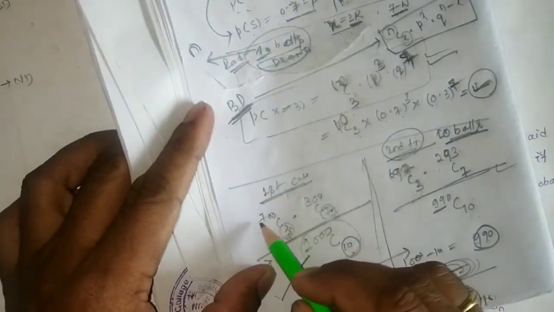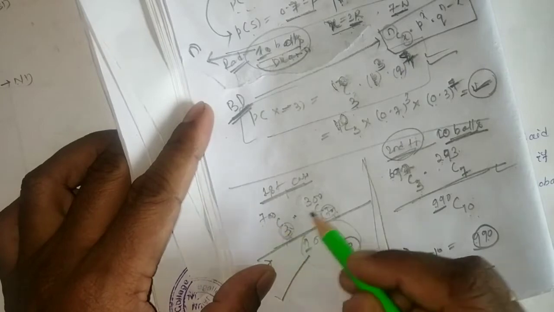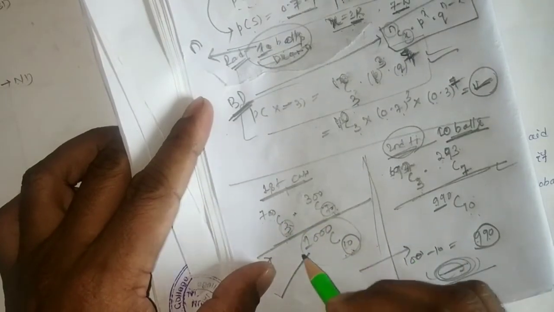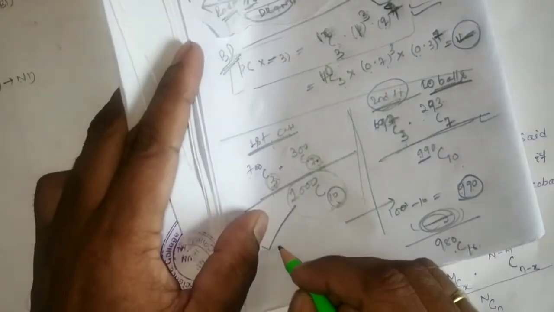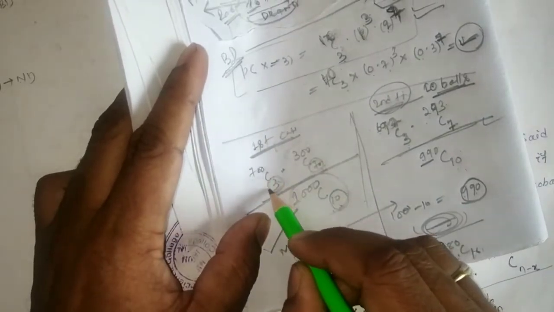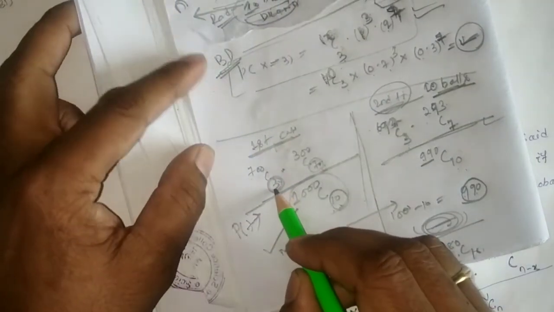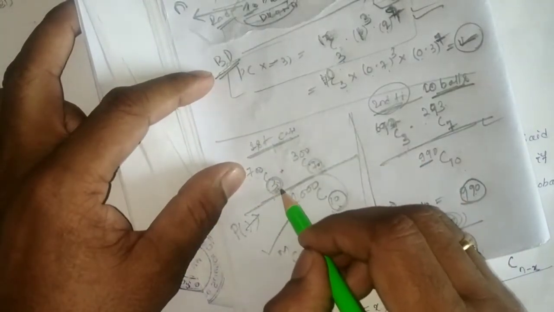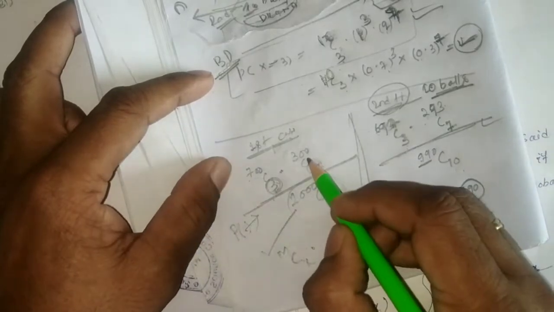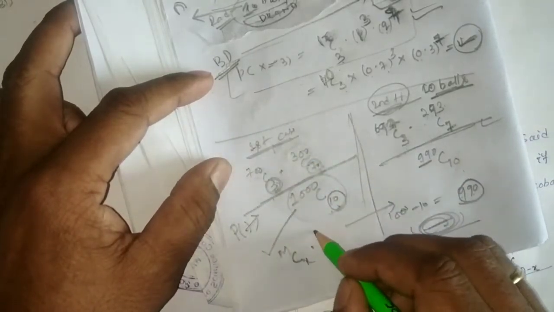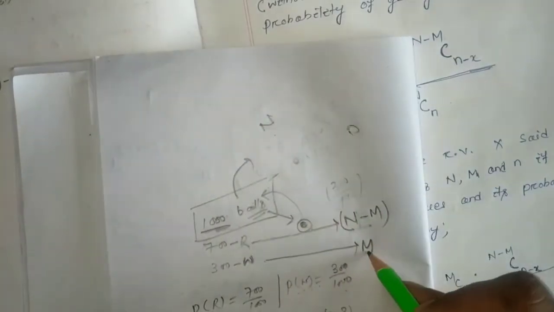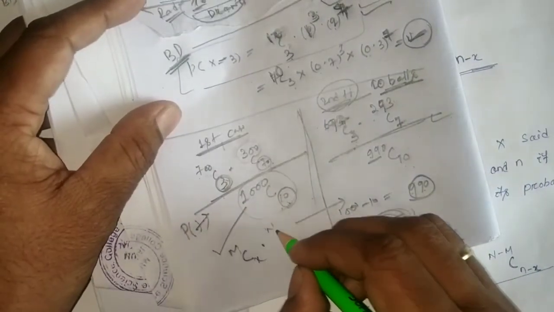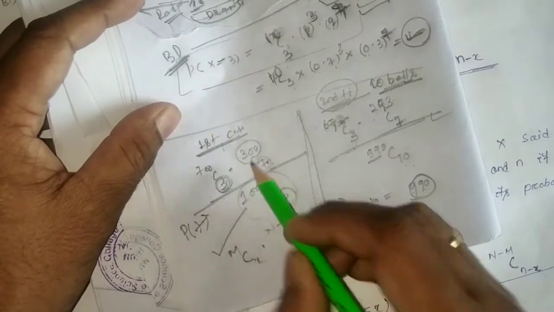So here, instead of 700, what can we write? 700 belongs to the white balls, so instead of 700 we write M. So M choose x, where x is how many white balls we intend to find out. And the 300 is the total N minus M. So here 300 will be N minus M.